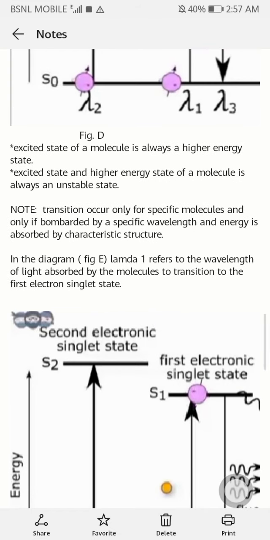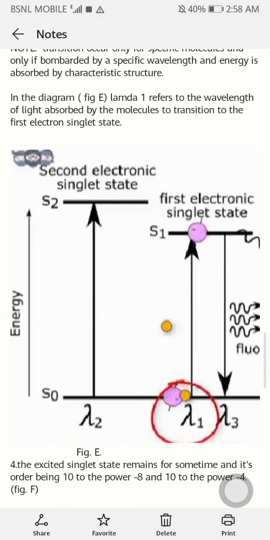And here is a note: transition occurs only for specific molecules and only if bombarded by a specific wavelength, and the energy is absorbed by the characteristic structure. The transition occurs only for a specific molecule which is bombarded by a specific wavelength, and this energy is absorbed by the characteristic structure.